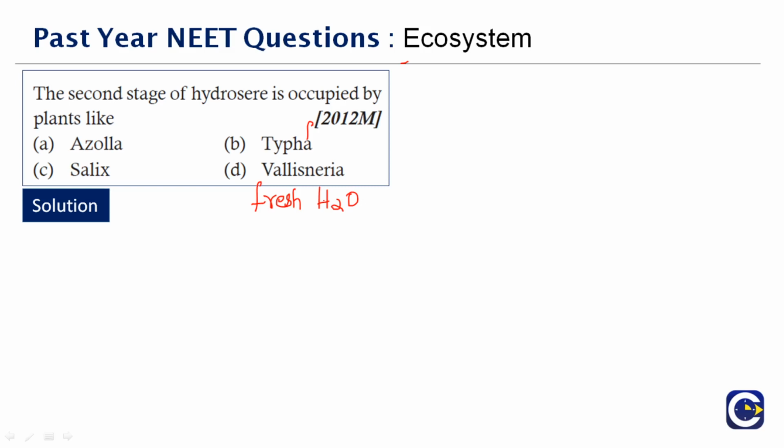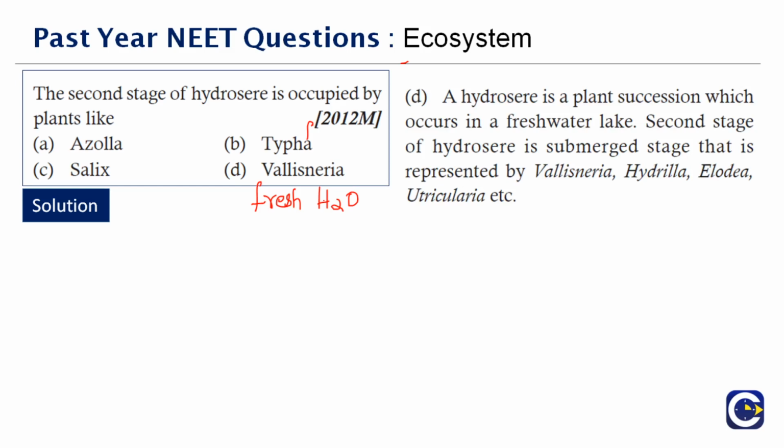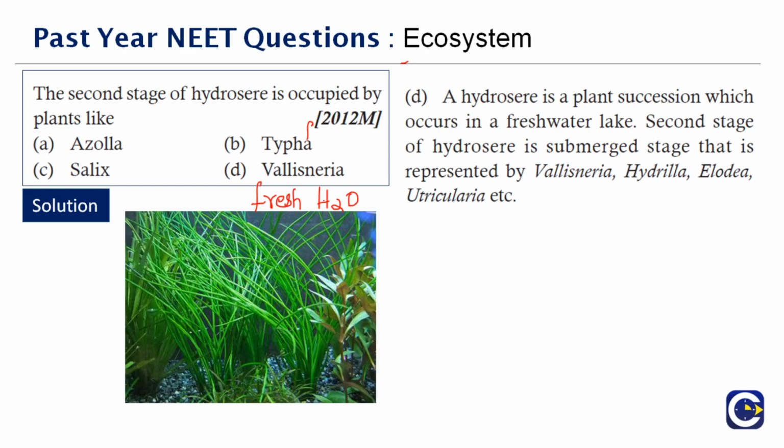So you have different stages of hydrosere. Out of the 4 options, the second stage of hydrosere will be occupied by Vallisneria, which is option D. A hydrosere is a plant succession which occurs in fresh water. The second stage will be the submerged stage, represented by the following species: Hydrilla, Ceratophyllum, Utricularia, Vallisneria. Therefore, the correct answer is option D. Okay, so you have a picture of how the Vallisneria looks.